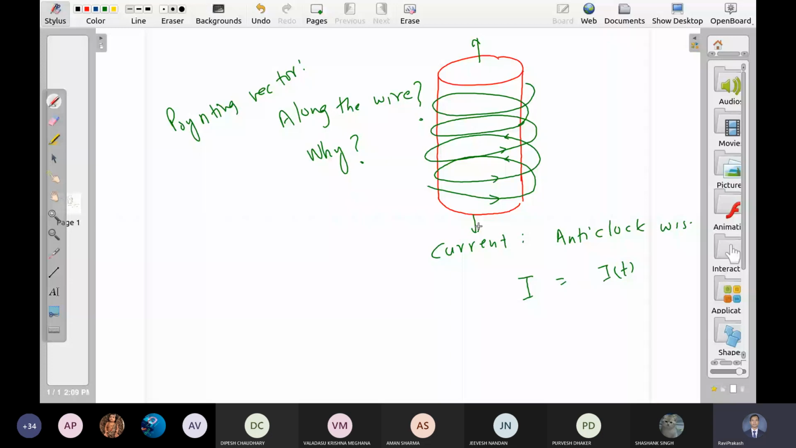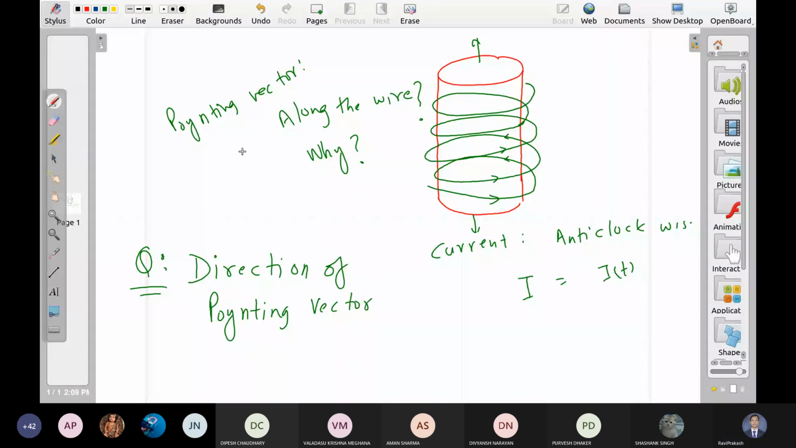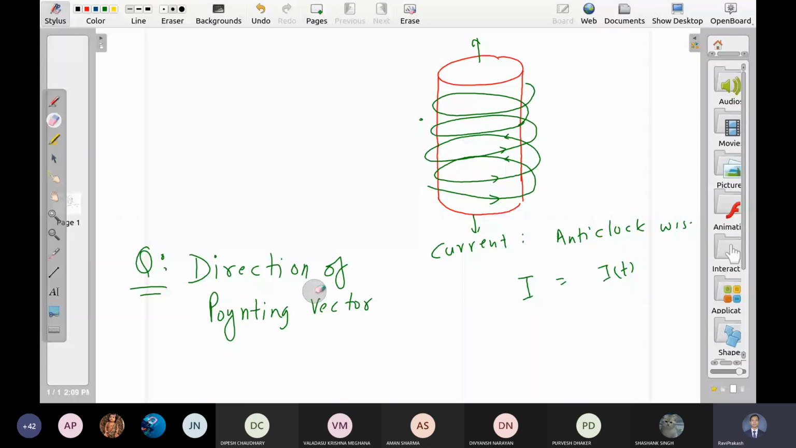Sir, please can you repeat the question? What is the direction of pointing vector? The current is a function of time.